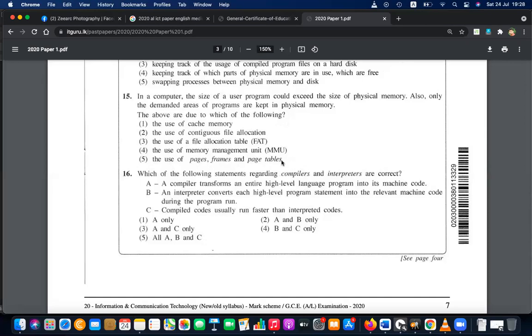So you can take all A, B, C as the answer. Compiled codes, because everything is translated, are faster, right? So all 3 are correct.